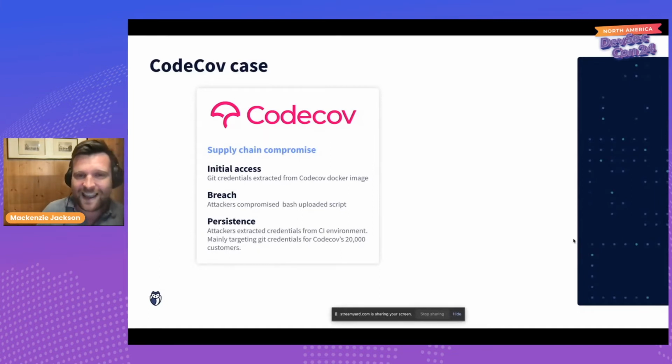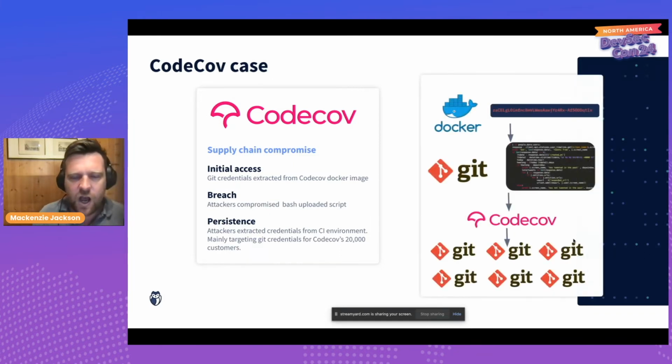At the time of their breach, they had 20,000 users. So it was a significant user base, and some large companies, which I'll talk about, were using CodeCov. So what actually happened? In CodeCov's public main Docker image, which anyone could have downloaded, and which people were using to run CodeCov, there was a plain text credential. This credential gave access to their source code. It gave them not only the ability to access the source code, but also to update it.